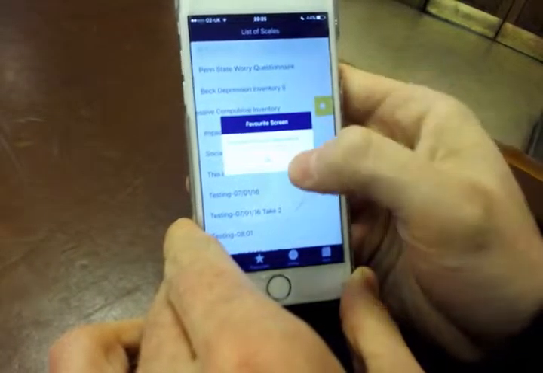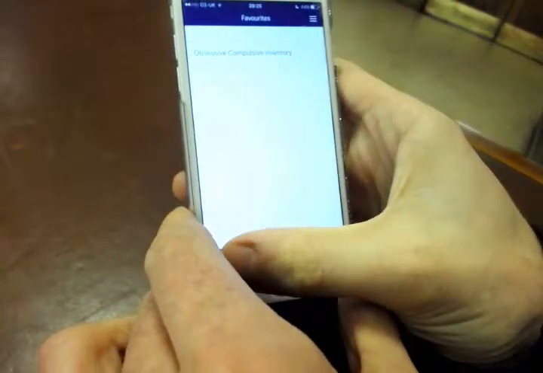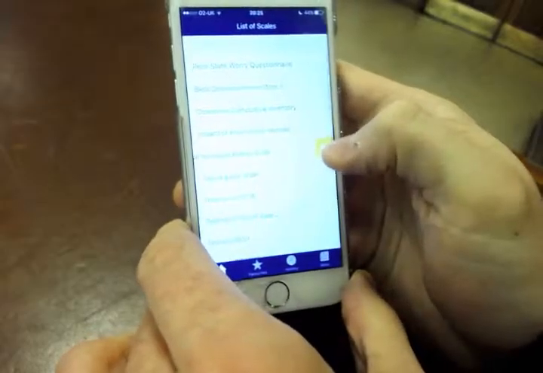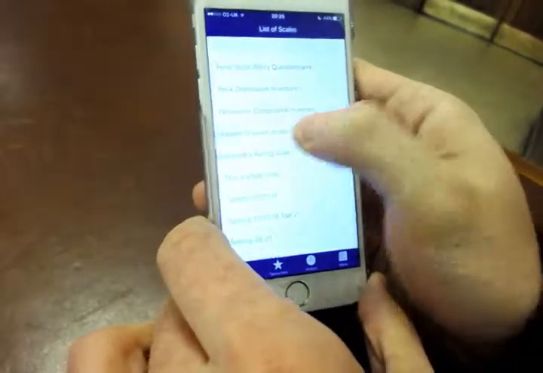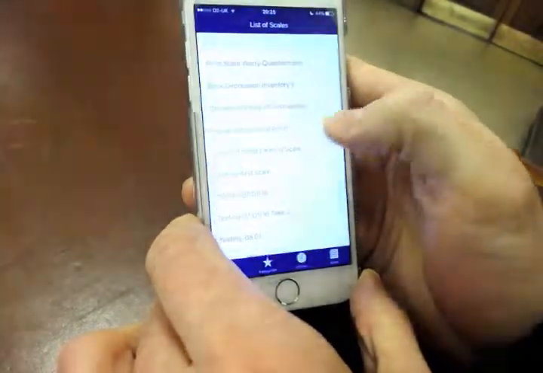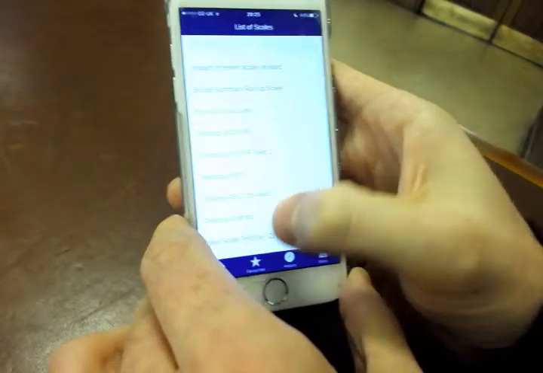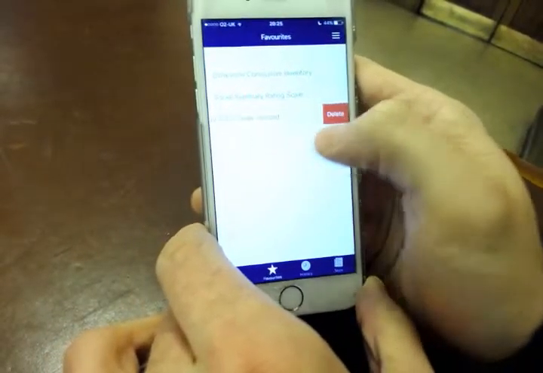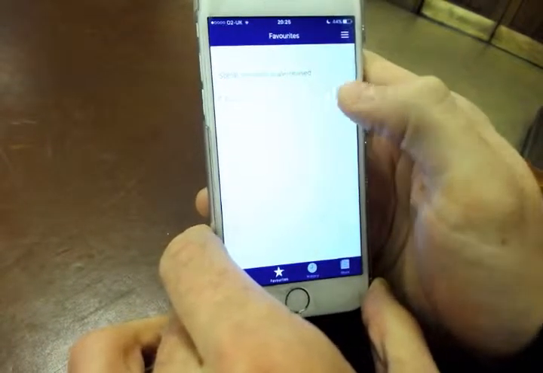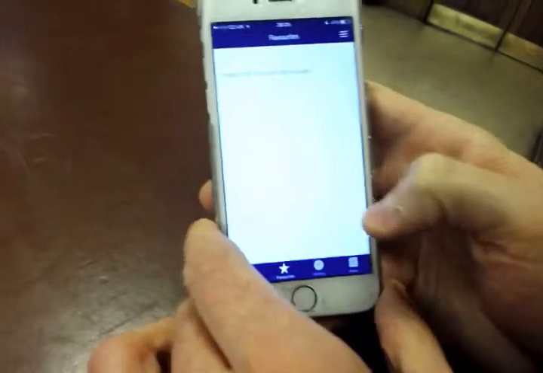This, we think, is really handy, as practitioners can compile a favorites playlist, and that will make it so that their favorite apps, the favorite scales, will be easily accessible within the app for them. And here they are. And they can obviously be deleted if something changes in the practice.